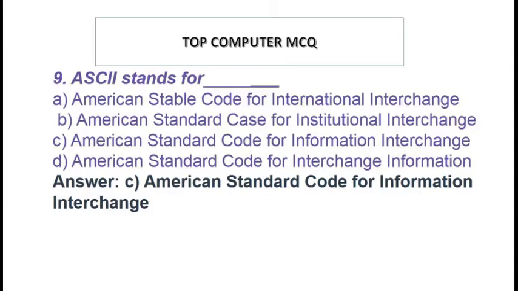ASCII stands for American Stable Code for International Interchange. Option B American Standard Case for Institutional Interchange. Option C American Standard Code for Information Interchange. Option D American Standard Code for Interchange Information. Answer American Standard Code for Information Interchange.